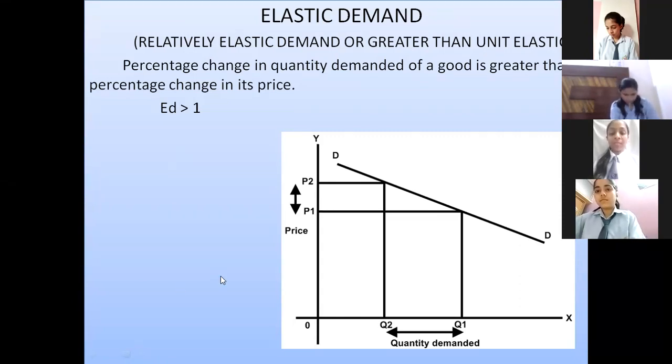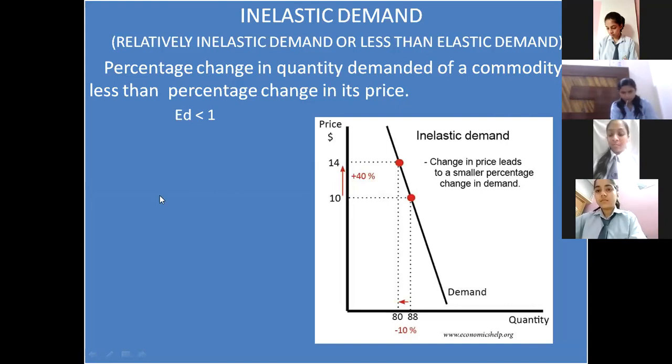Now, the next one which you say is inelastic demand. Inelastic demand means less elastic, and less elastic will be, of course, ED less than 1. So ED less than 1 would be a more steeper curve. Why?